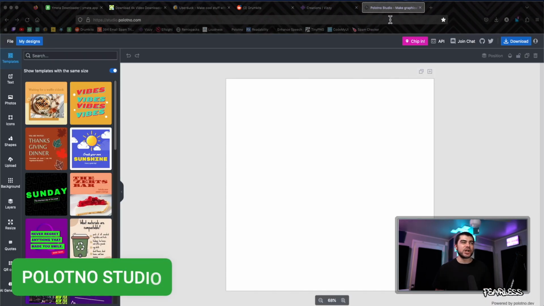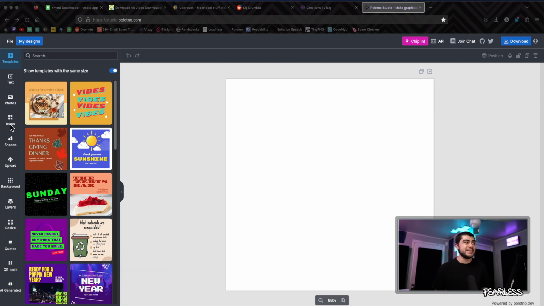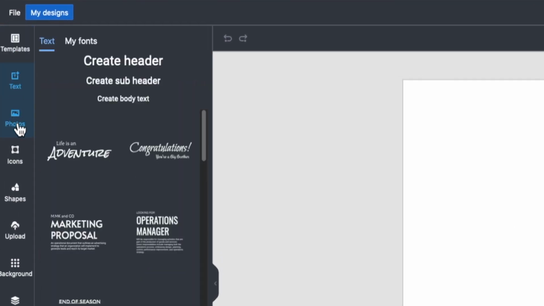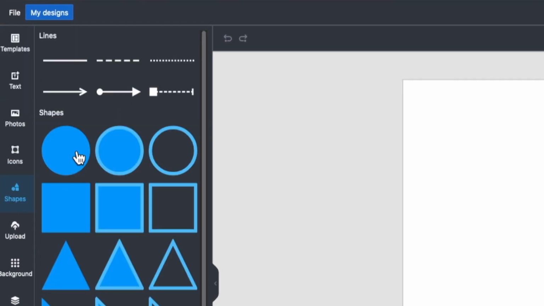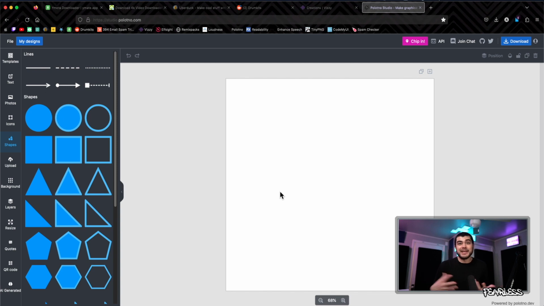The next one we have to talk about is Plotno Studio, and this is for people that want to make graphics but don't want to use Photoshop, because this is stupid simple. A baby could use it. I mean, look at all this stuff. You literally just drag and drop it in and size it, and it's pretty much done.